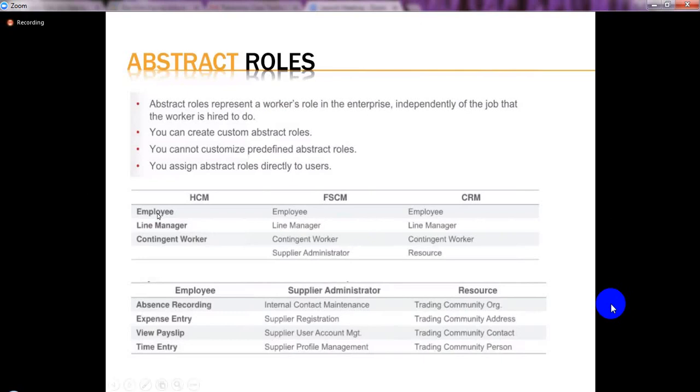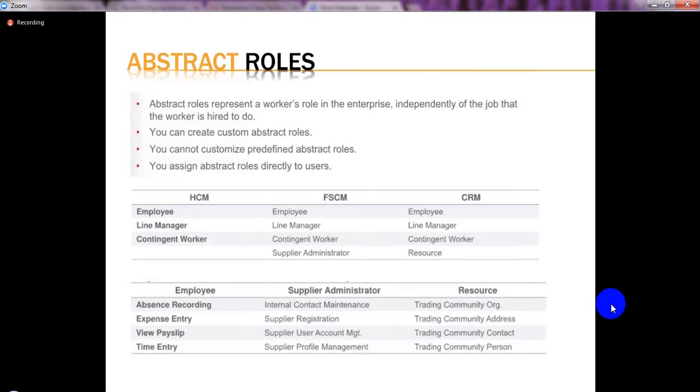Employee is one kind of role. Employee is one kind of role means every person in the company has to be an employee, right? That employee will have some set of activities to do. For example, that employee has to enter the timesheet, submit the expenses, fill the benefits, and request PTOs or absence requests. Every employee in a company will have their own set of activities. Every employee has to access their own set of screens, right?